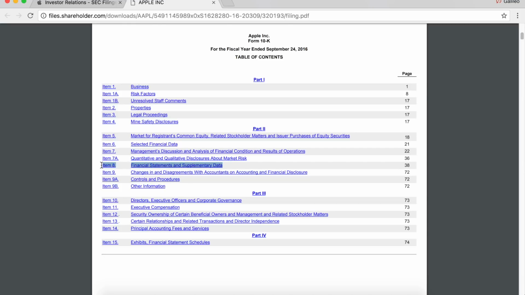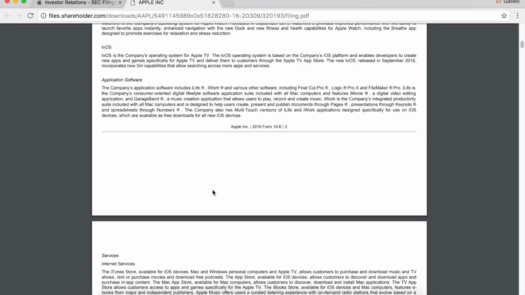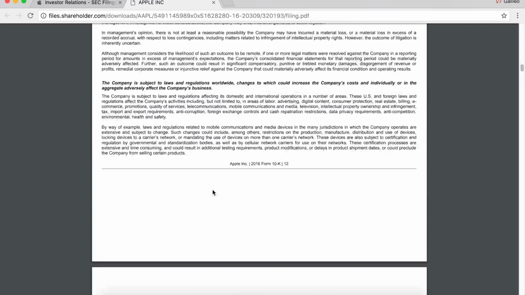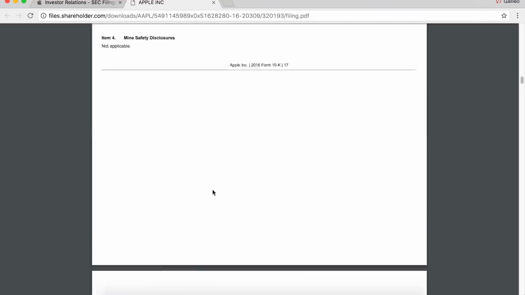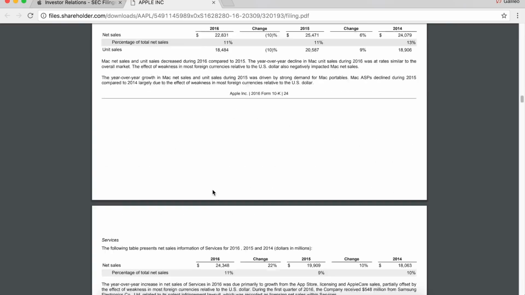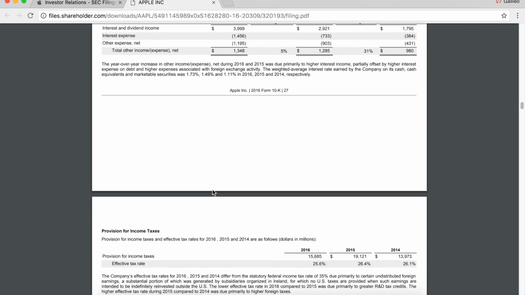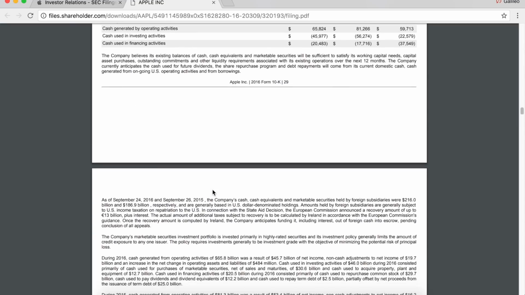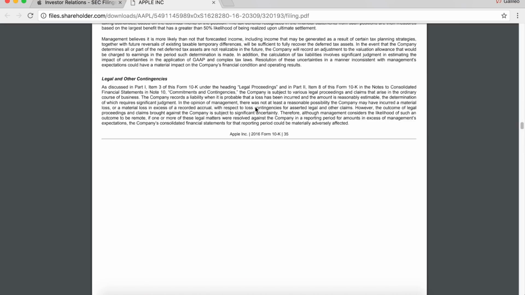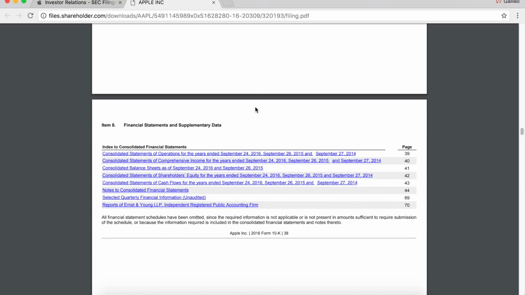Now, don't get too worried about finding this in the table of contents or not. You just got to scroll, and once you find it, it'll be very obvious and you'll get used to it. So as we can see, this is all just text in the beginning. Text, text, text. I don't see any numbers. Okay, there's a little bit of numbers. But we want to get to page 38. 33, 34, 35, 36, 37. Okay, see, now there's this space. And here they say financial statements and supplementary data. This is where we want to be.